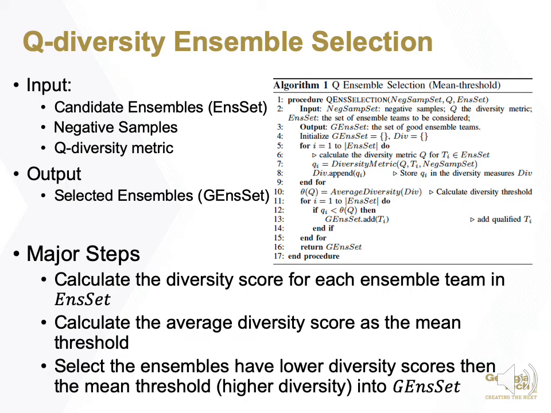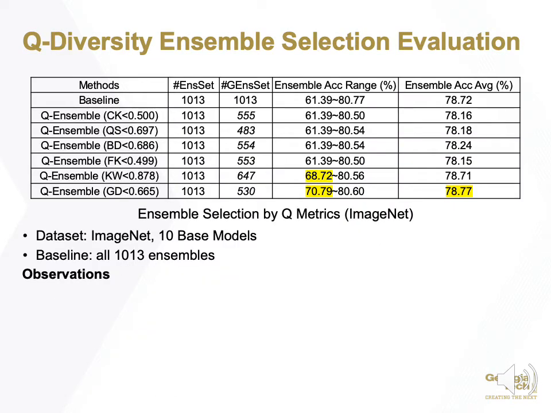For using Q diversity ensemble selection, we can first calculate the diversity scores for each ensemble team in the candidate ensemble set, the ENS set. Then, we can calculate the average diversity score as the mean threshold. The ensemble teams that have lower diversity scores than the mean threshold, meaning higher diversity, will be selected. We then show an example on ImageNet for using Q diversity ensemble selection on the table.